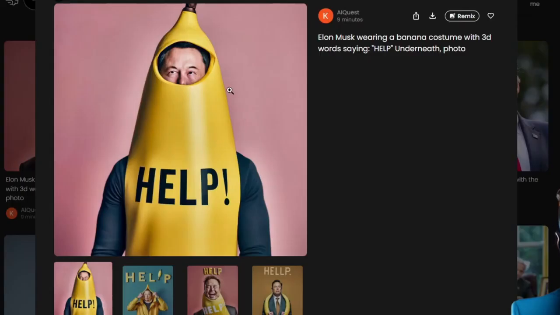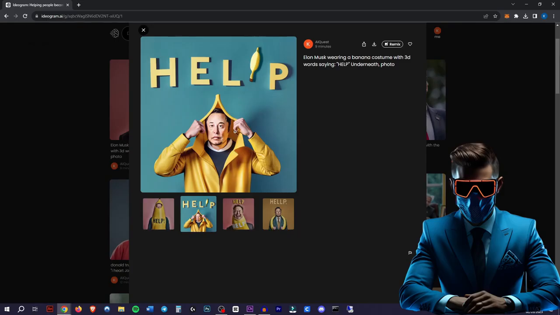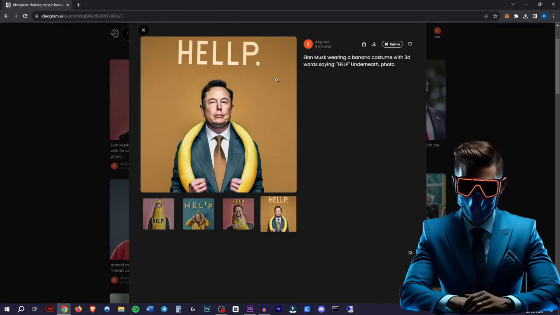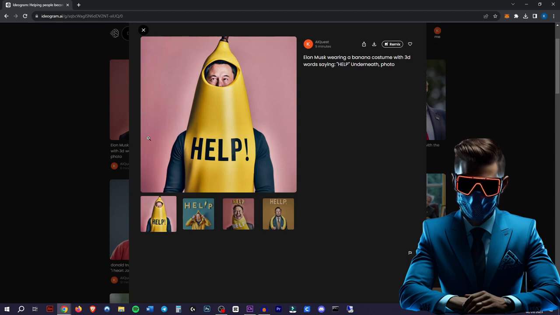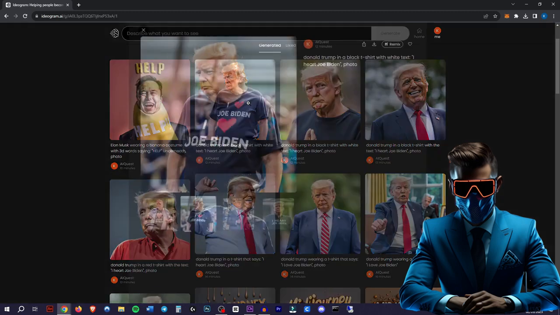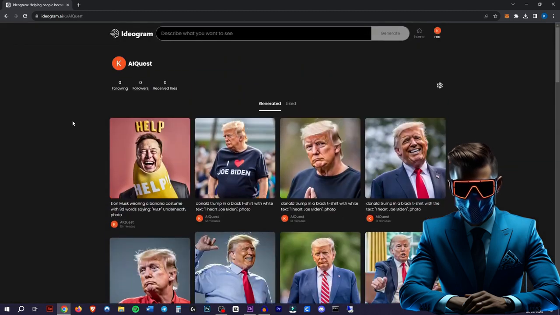Here's Elon Musk wearing a banana costume with 3D words saying help underneath. This is what it gave me. I mean, that is Elon Musk in a banana suit saying help. There we go again. It's actually all legible. There's some 3D text. Here it added another L, so it's definitely not perfect, but it is miles ahead of any other AI generator. As you can see, the Trump one actually took 8 tries before it actually gave me the one I wanted, but it is super quick. Let me show you how it works.